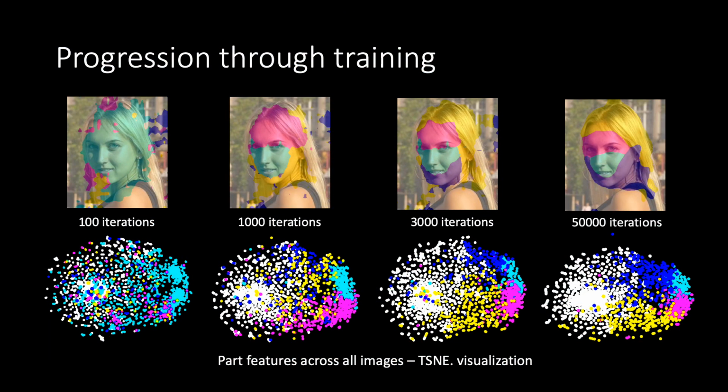We also show here how the learned part bases improve over the training process. The top images show the part segmentation results, while the bottom shows the t-SNE visualization of the ImageNet features of pixels and their corresponding segmentation class. The white dots represent the background pixels. During the training process, we can see that the part segmentations are improving, while pixels with similar ImageNet features are segmented as the same class.